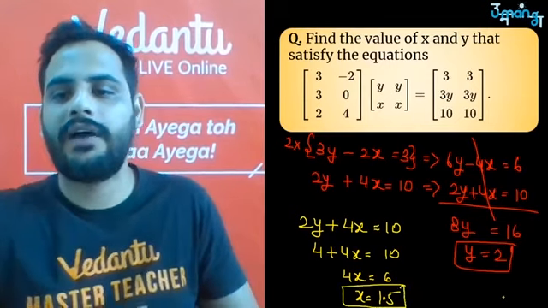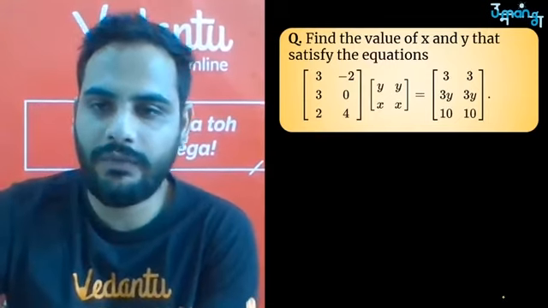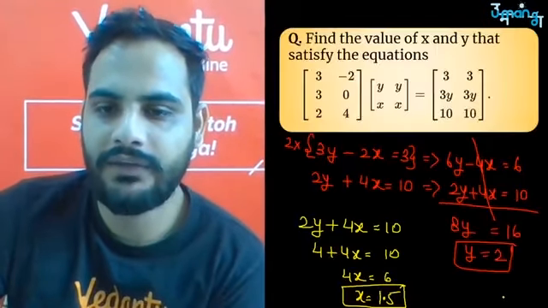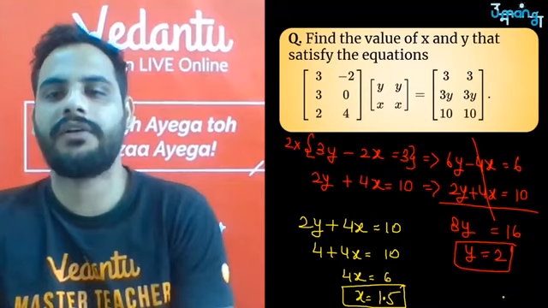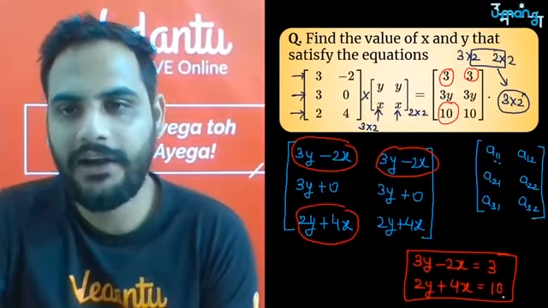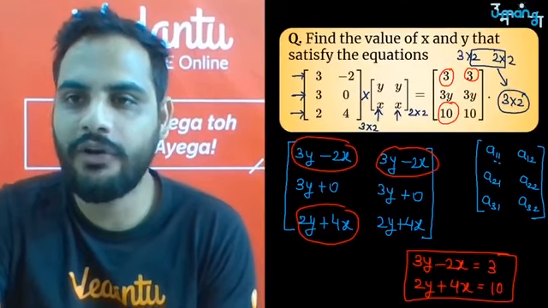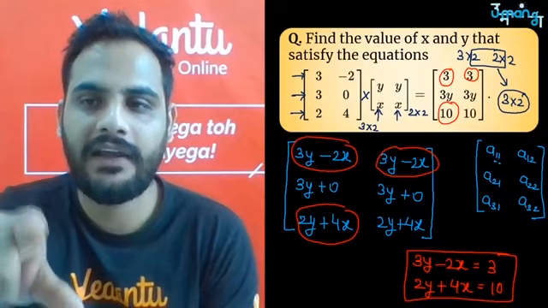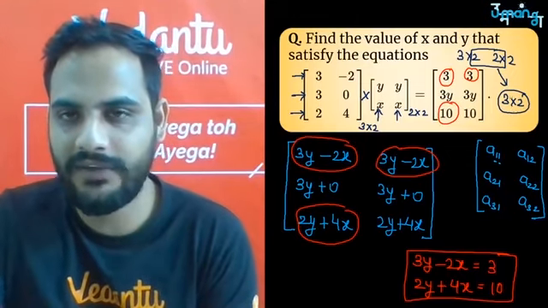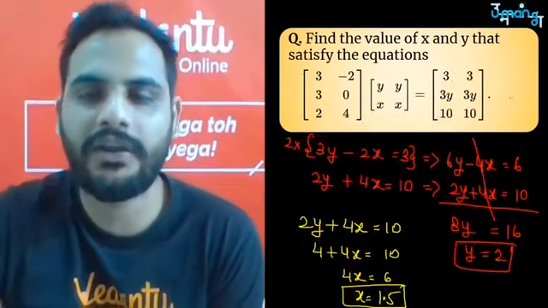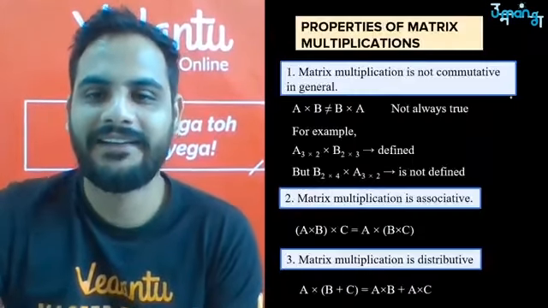Okay, so y is equal to 2 and x is equal to 1.5 is your answer, or 3 by 2, same thing. Remember, you have to do the multiplication, then make the equality. And for multiplication, first see what is the order of the product matrix, and then write the elements. Then see first row first column of the second matrix, first row second column, second row first column, that's it, it will be done. After that, okay, next question.